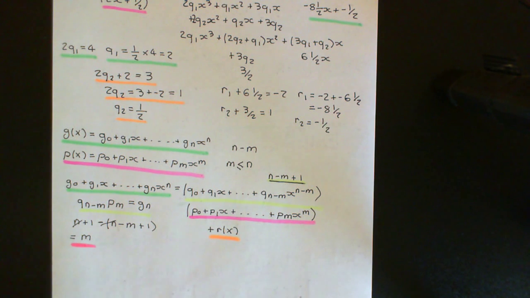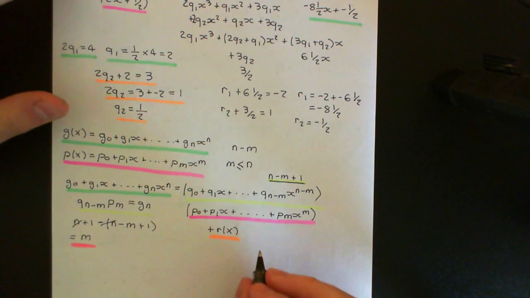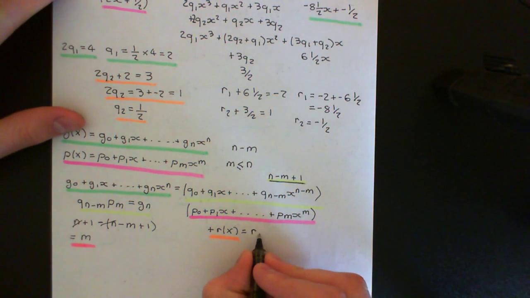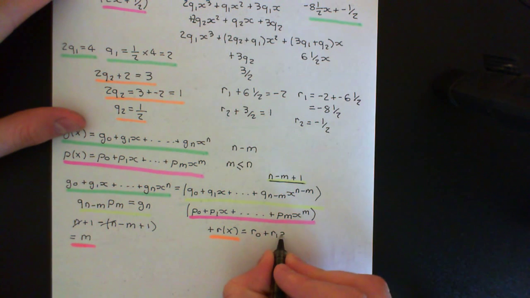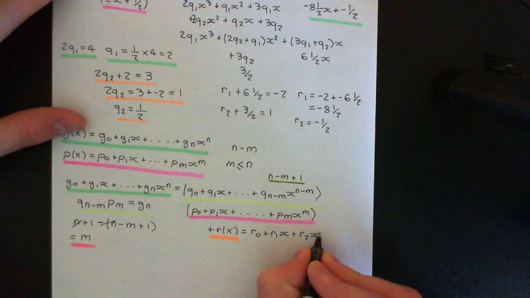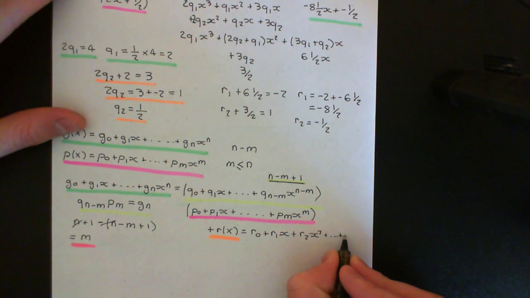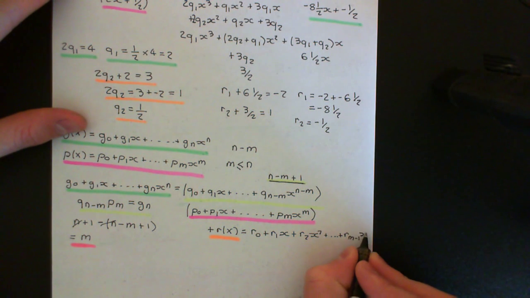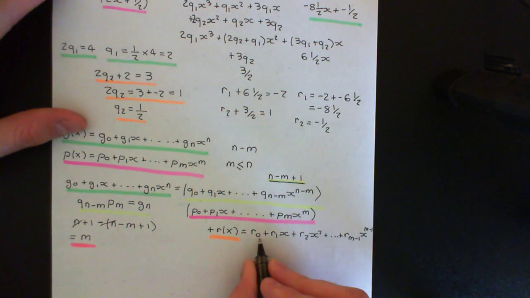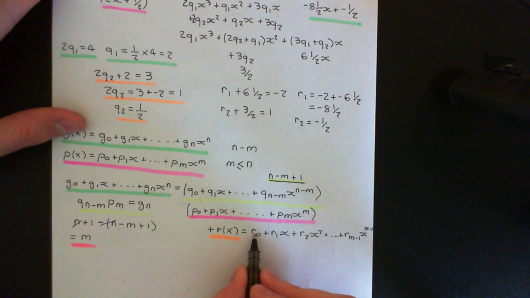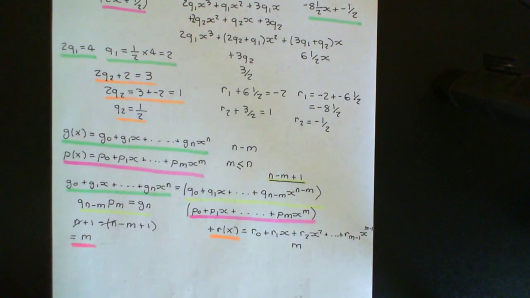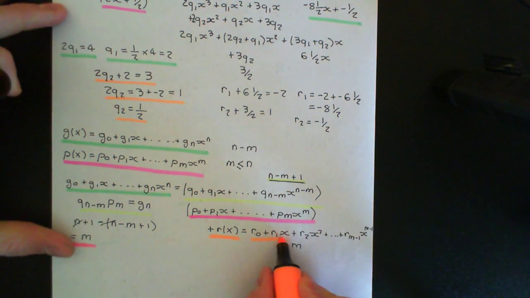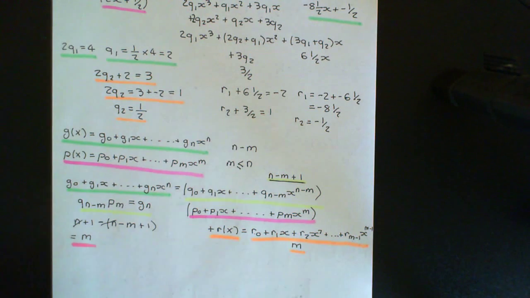Well, you might say r of x will have to be degree m, but you'd be wrong, because remember, r of x will be r0 plus r1 x. You've got to count this as something you can vary as well. Okay, plus r2 x squared. So actually you're only going to need to go up to r m minus 1, like so, because then you'll have m things which you can set here. 1 here, m minus 1 all the way up to here, so overall have m things to set here. Okay, so you only need your polynomial, your remainder polynomial, to be degree m minus 1.